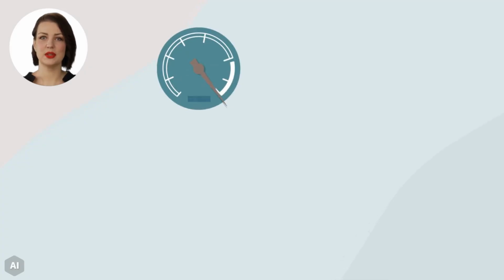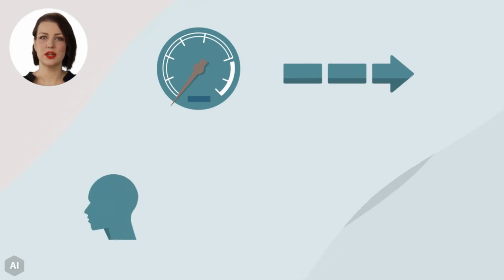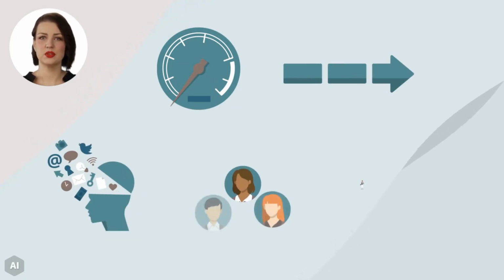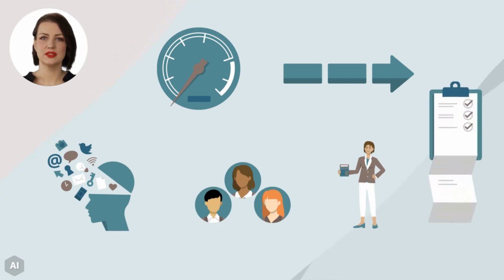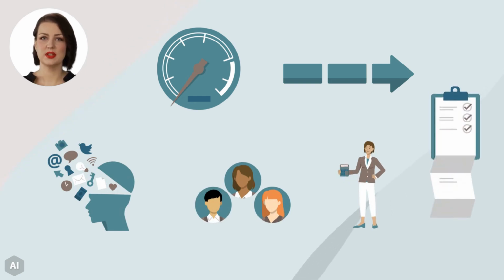Decision velocity does not mean rushing. Velocity is maintaining forward momentum by making decisions when they are needed, with the right information, the right people, and the right authority. A structured process is helpful for creating decision clarity and velocity.